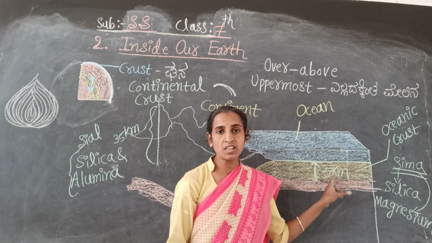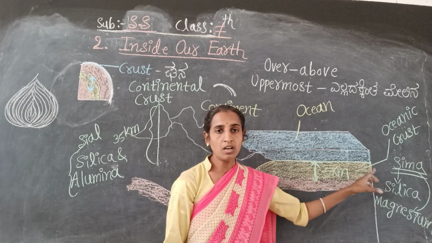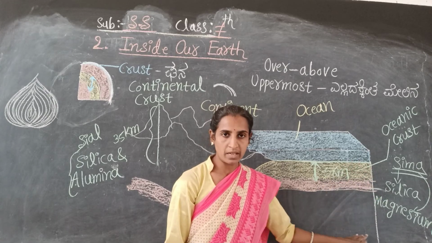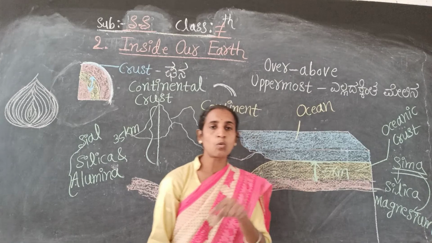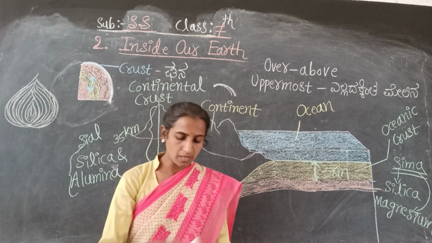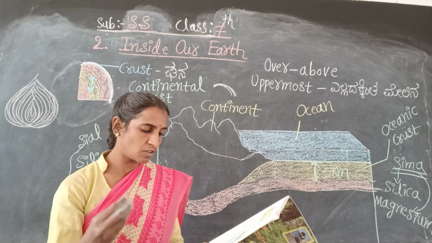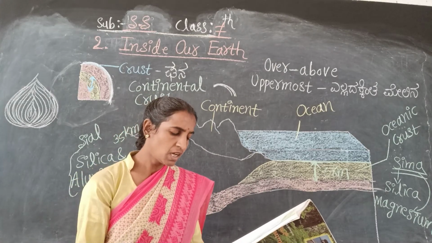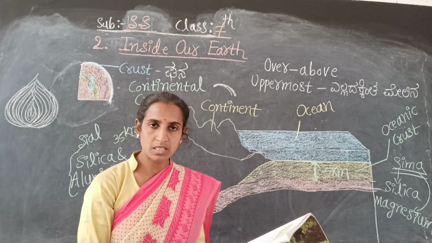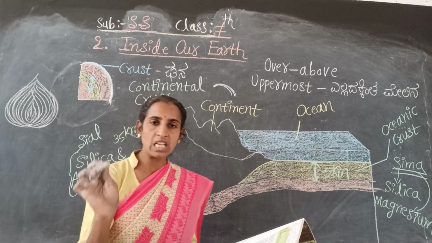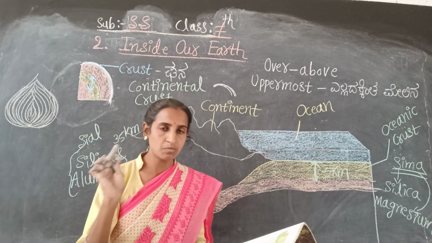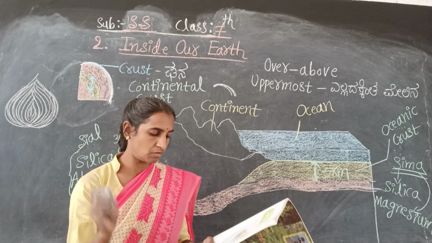The oceanic crust consists of the silica and magnesium, so that's why it is called Sima. Sima means Si means silica, Ma means magnesium. So these two points you have to remember.